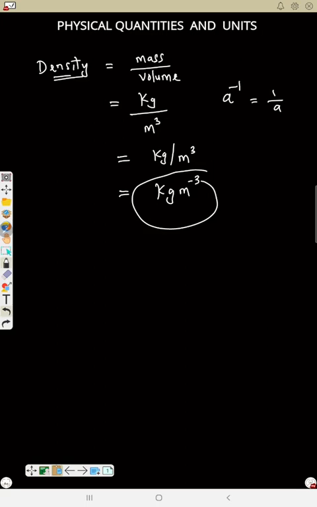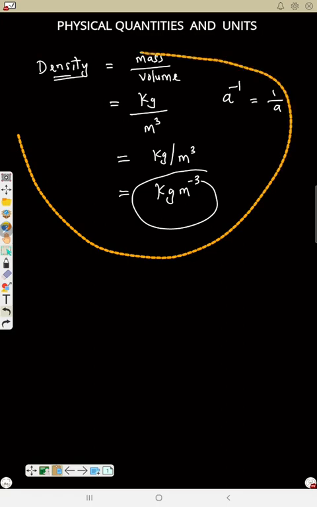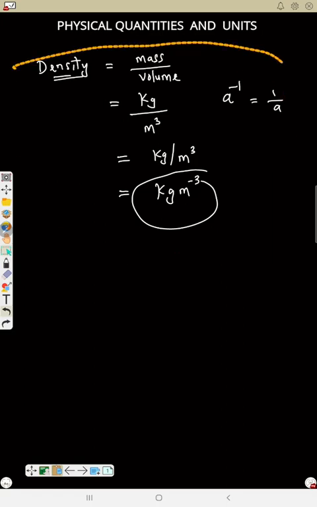Now let's take the physical quantity force. What is force? Force is mass times acceleration. Now, what's the unit for mass? Mass is in kilogram. Acceleration is meter per second square. That means the unit for force is kilogram meter per second square, which is named after the scientist Newton. We use N. So that's how we can derive.